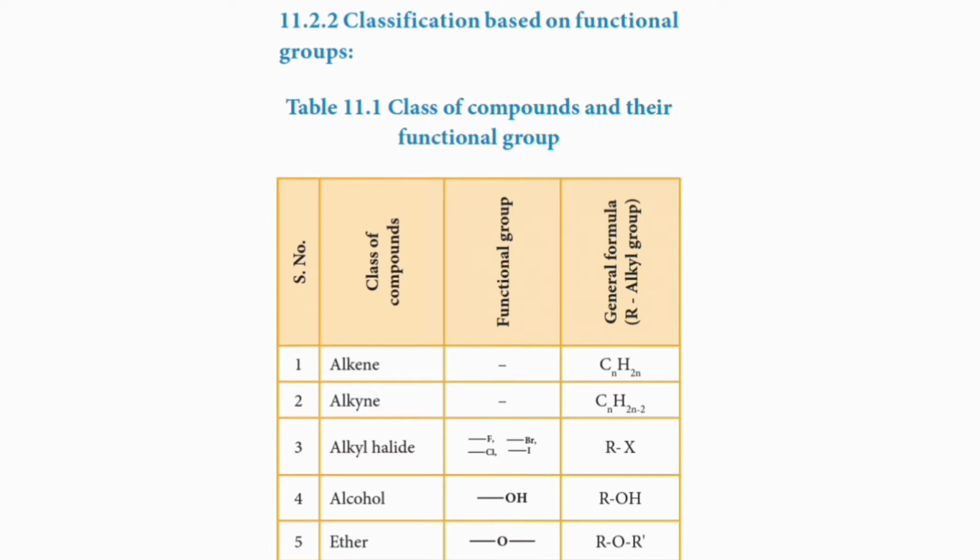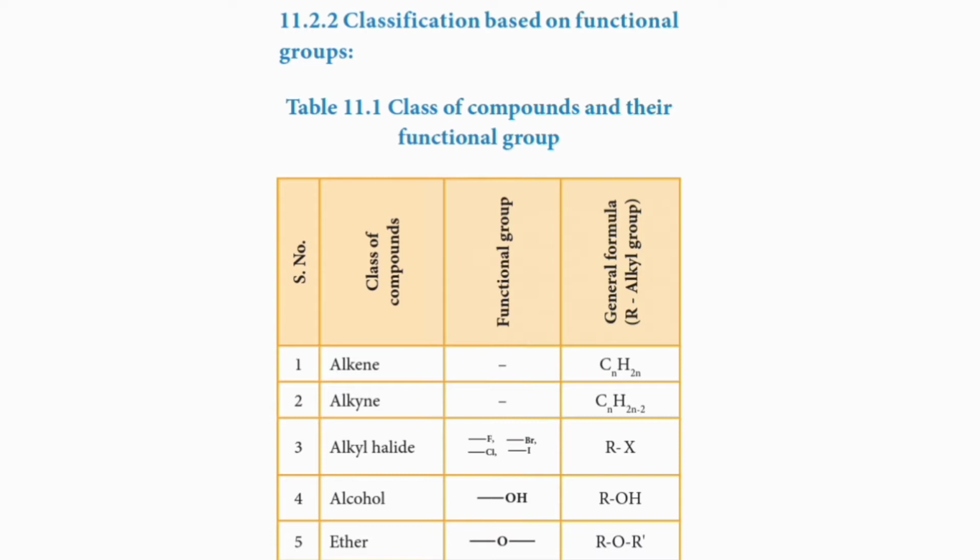That's why they are left out of this table. But alkanes are also a class of compound having no functional group, so we can place it as serial number 0.